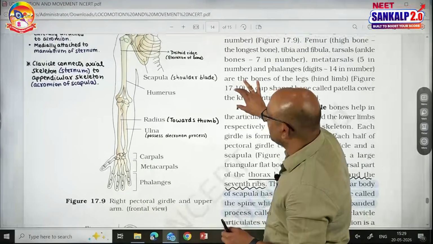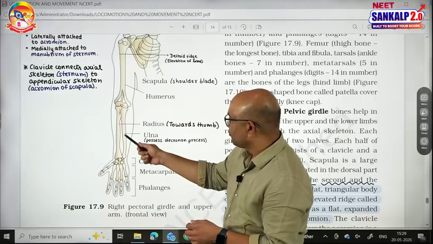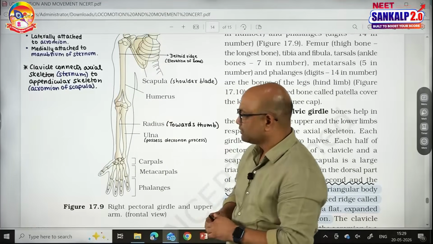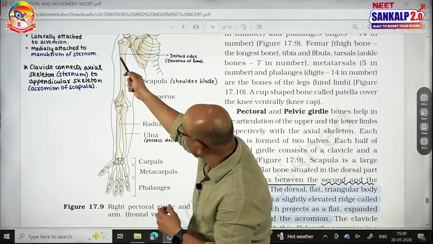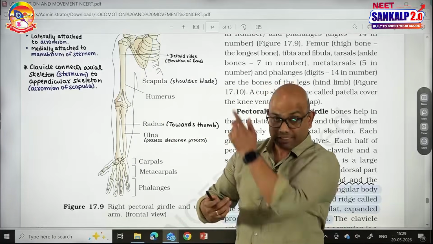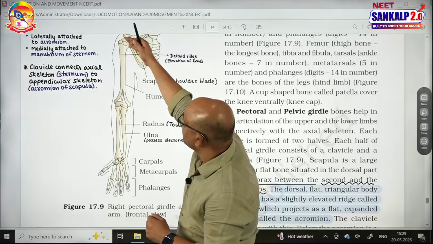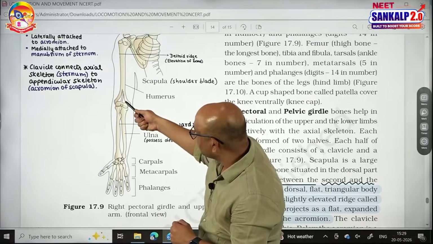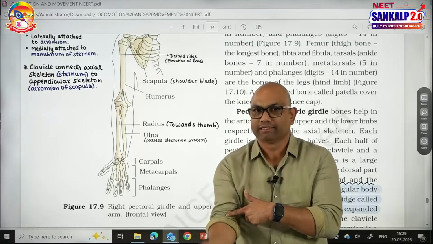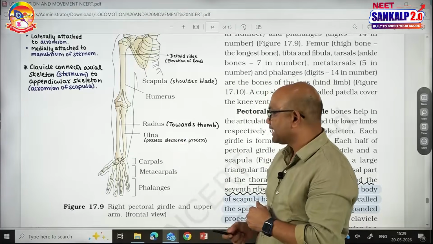So, we can divide the upper limb into three parts: upper arm, forearm and hand. The bone of the upper arm is called humerus. On the lateral side of the humerus, there is a slight extension known as the deltoid ridge. This is there in the practical manual. One end of the humerus forms the ball and socket joint, the other end with the radius and ulna forms a hinge joint. The forearm consists of two bones, radius and ulna.